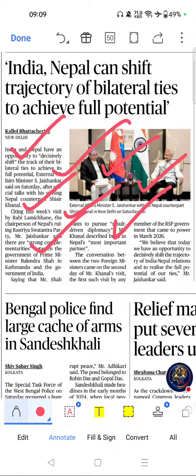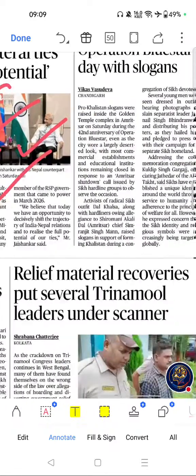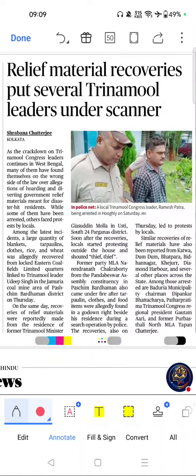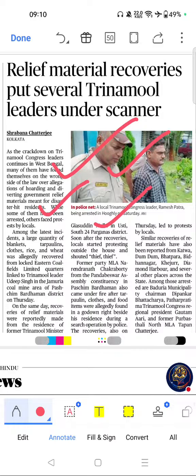Next important article from this page was this one. Relief material recoveries put several Trinamool leaders under scanner. If you see the importance, governance and public accountability are UPSC themes. Disaster management often appears in mains examinations. Illustrates challenges in welfare delivery mechanisms.